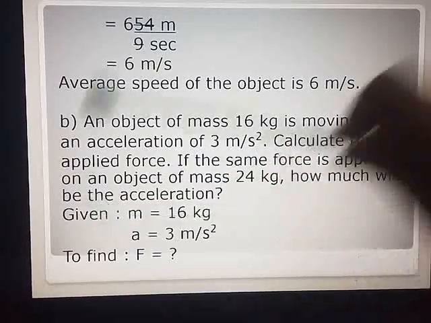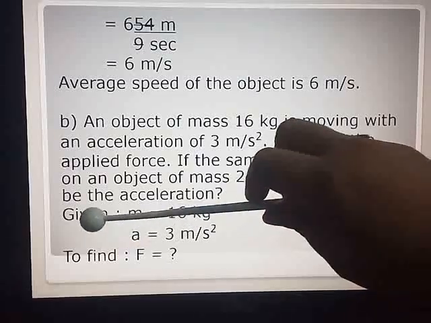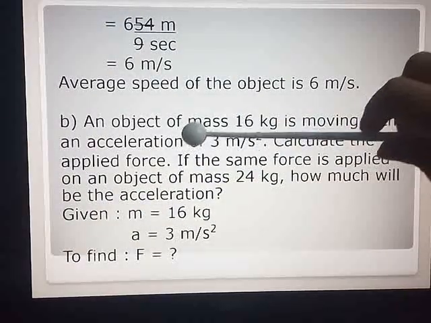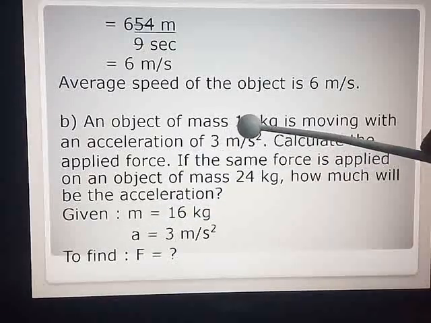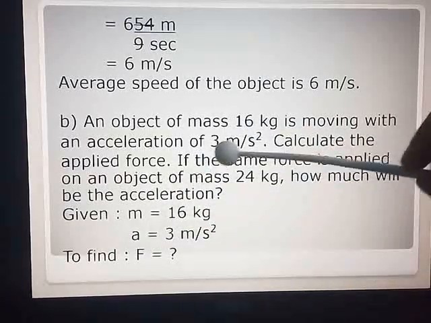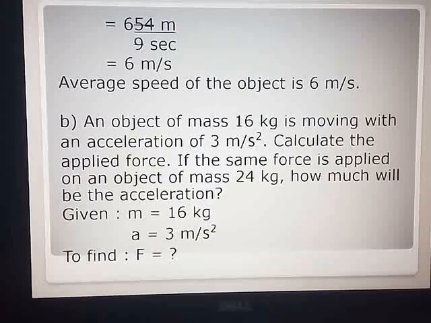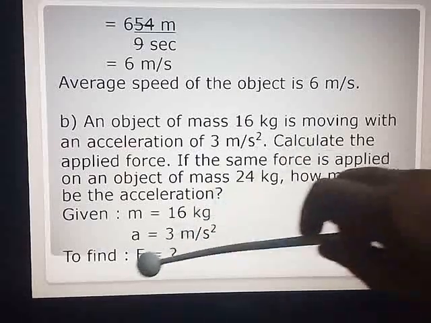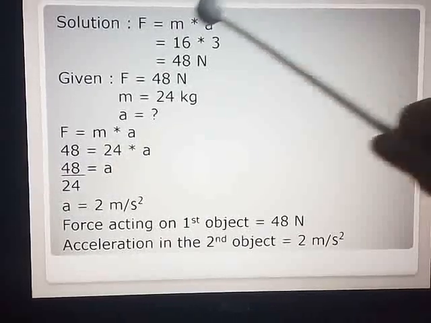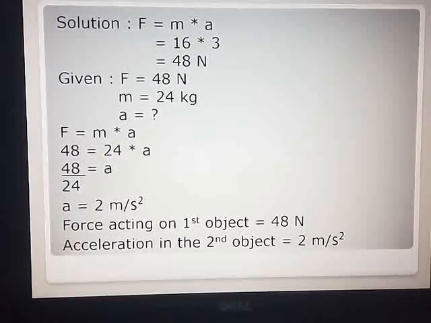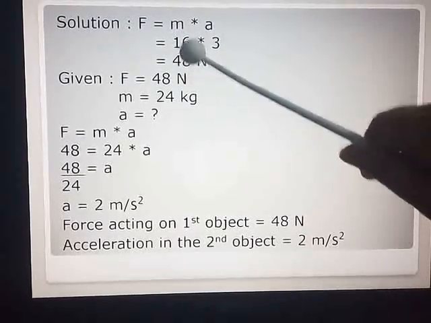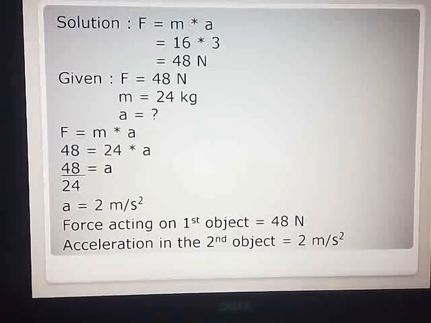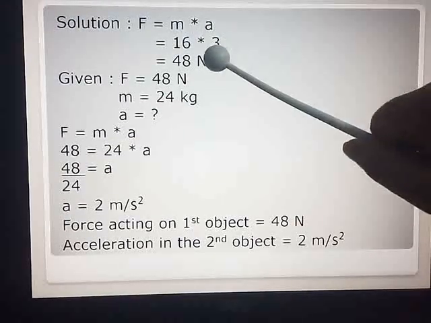So, given is there. Now here you will have 2 givens. One is for the first object, one is for the next object. So, for the first object, mass is 16 kg, acceleration is 3 meters per second square. You have to find the force. Force formula solution is mass into acceleration, that is m multiplied by a. Substitute the values, 16 multiplied by 3, 48. Now it is force and units are in MKS system, so your unit will be Newton.